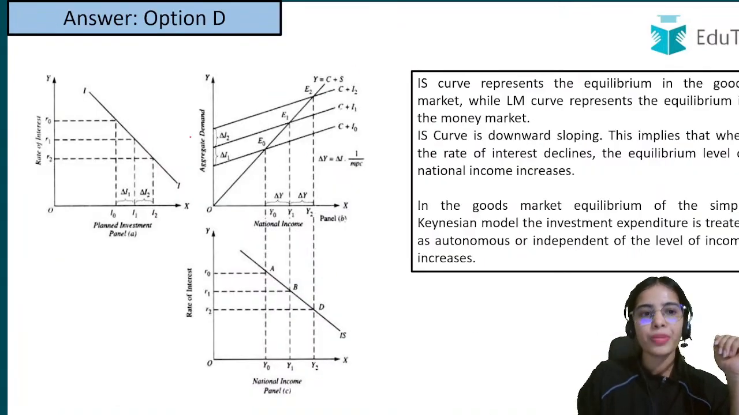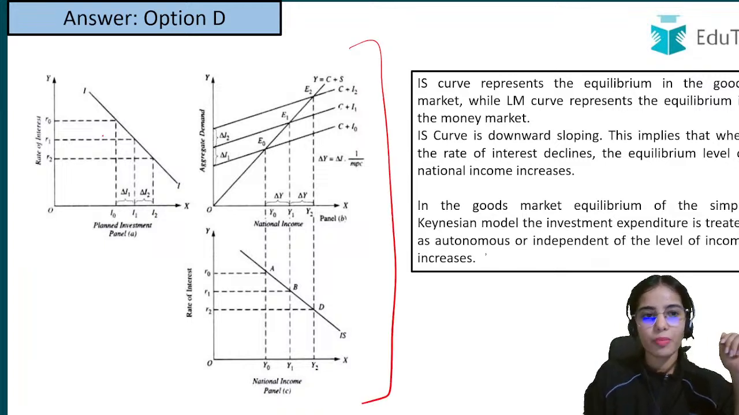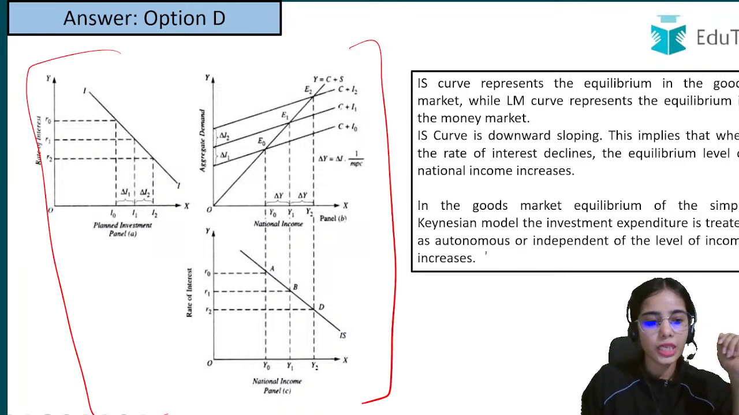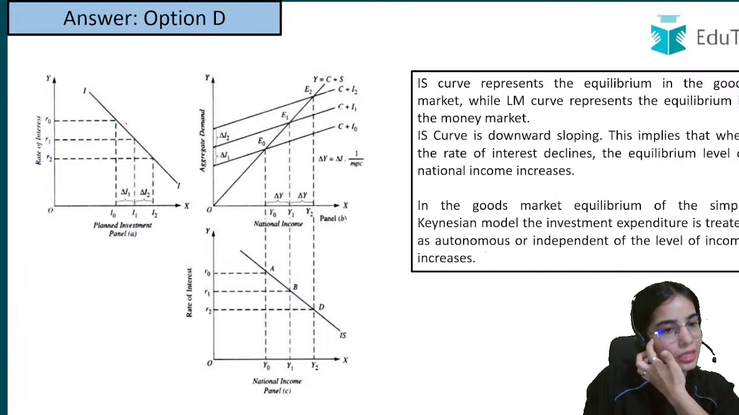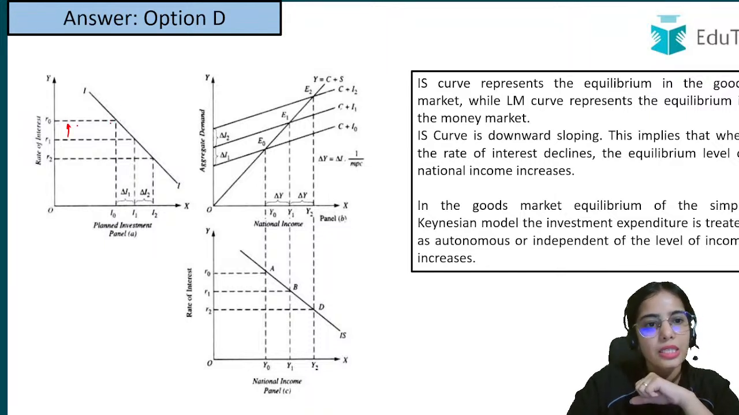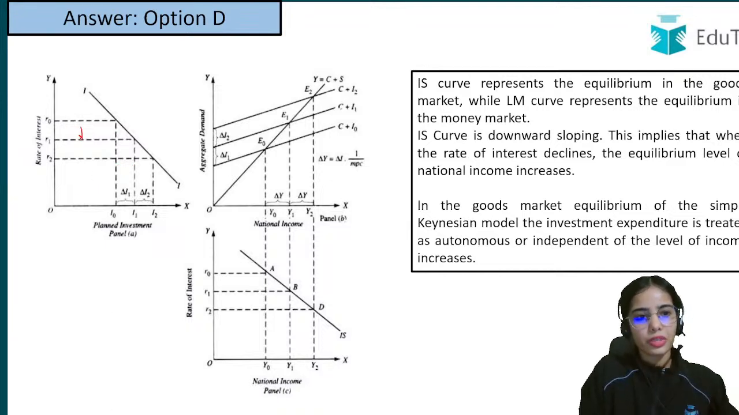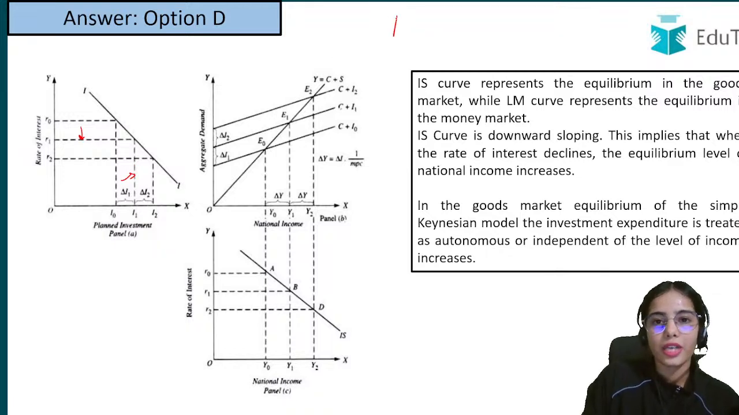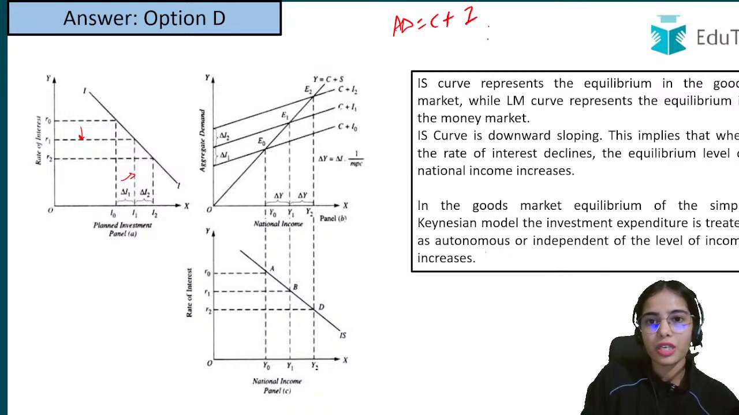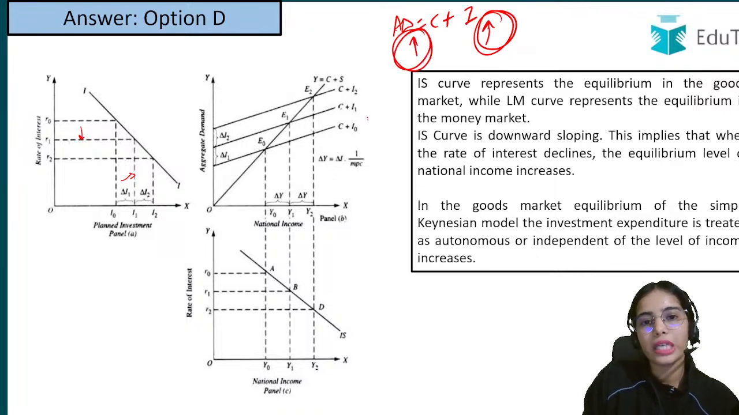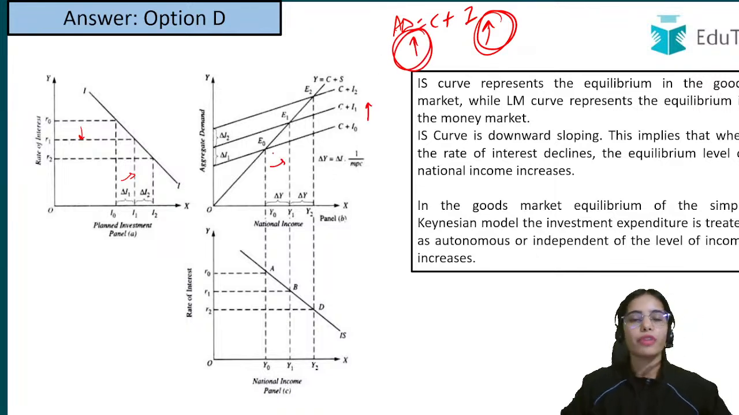Here you can see that in the ISLM model we have taken the relationship between the interest rate and the investment. If the interest rate is increasing, the investment is decreasing. So with the decrease in the rate of interest, your investment is increasing, and your aggregate demand, that is consumption plus investment, will increase. With the increase in aggregate demand, the equilibrium level of income will increase.